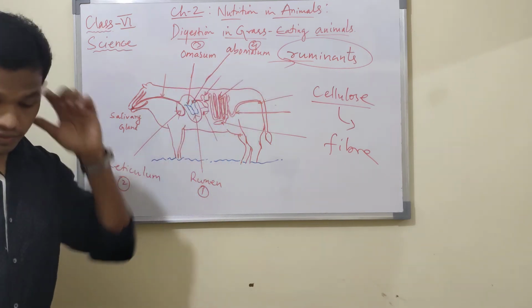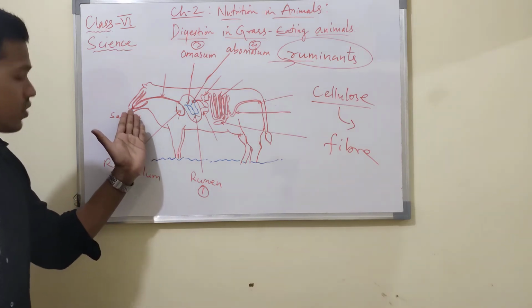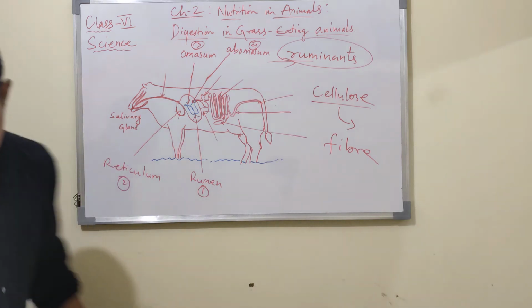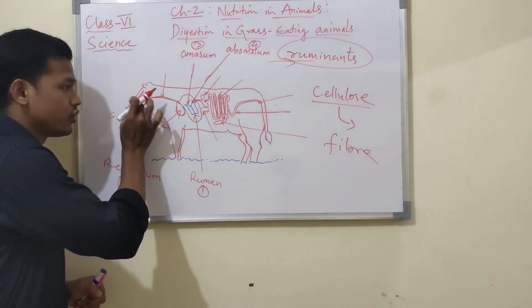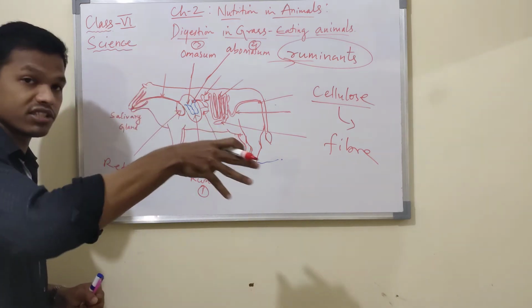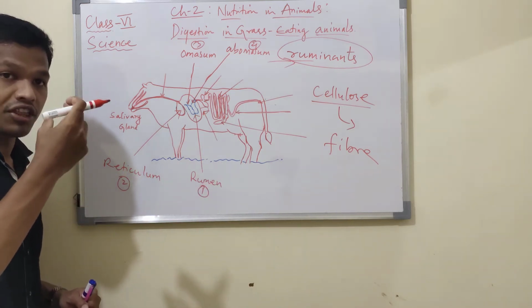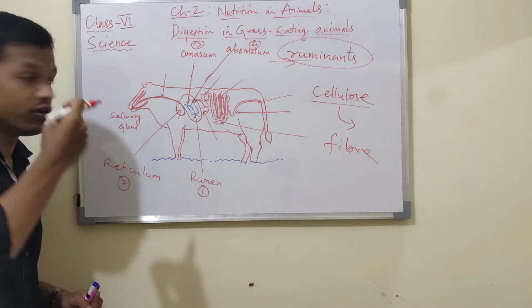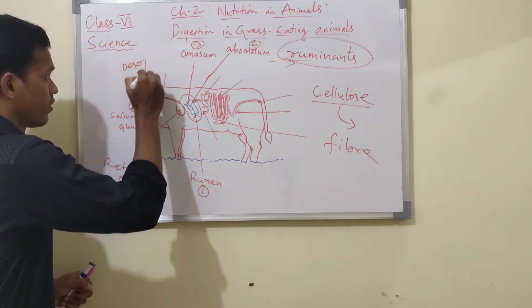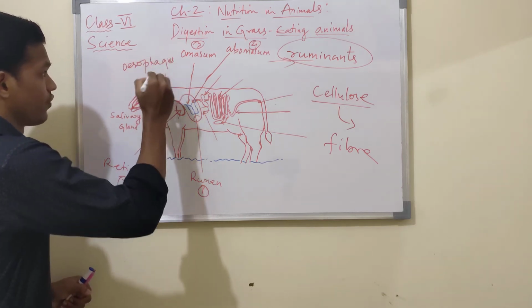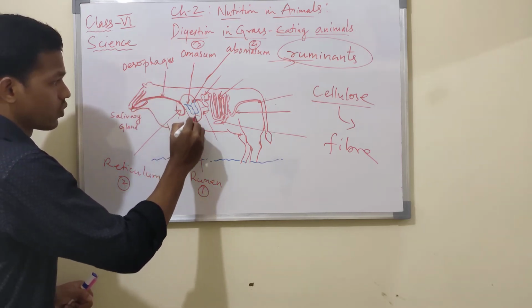Got it now? So this grass is swallowed. Where does it go from the mouth? When these animals eat grass, they chew in the mouth for some time and then swallow it through the esophagus, and it goes to the rumen.